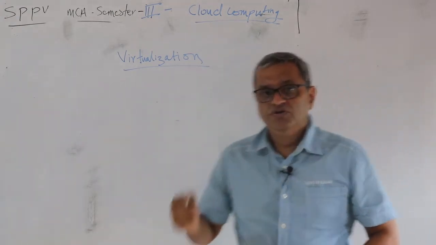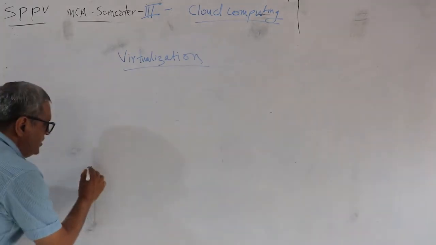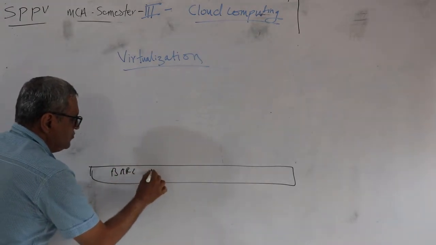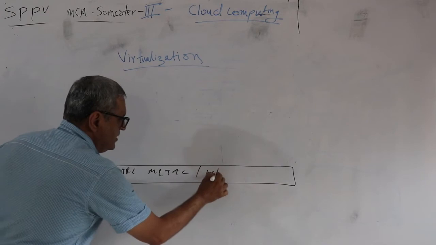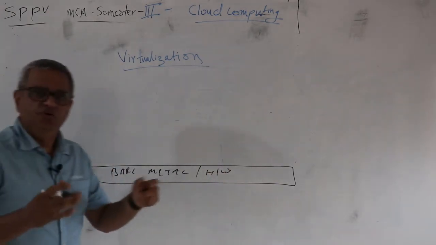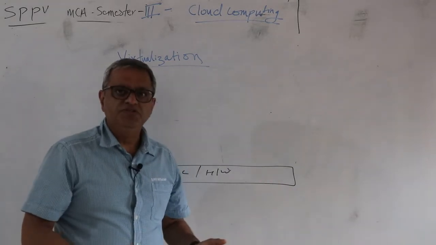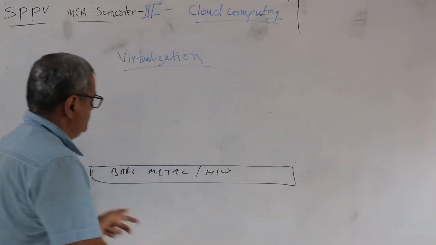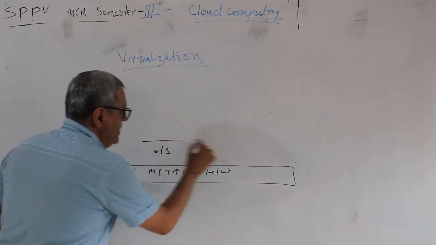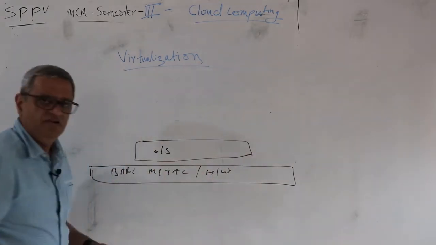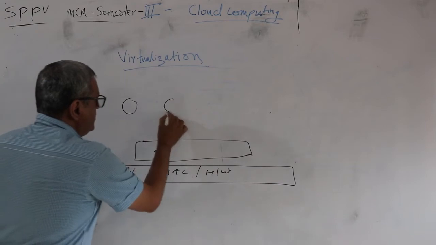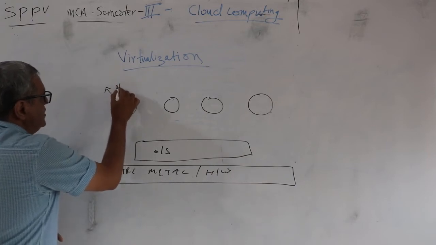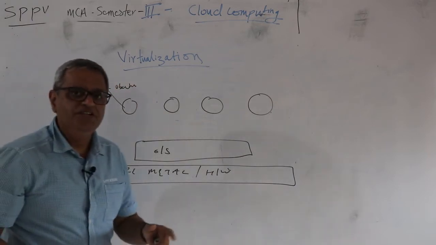If I have to draw a figure here, at the bottom obviously I have my bare metal. Bare metal to me is nothing but my hardware. It could be my processors and my storage, secondary and primary. This is my bare metal. I would have the base level operating system over here, and then I can create virtual environments, and on these environments I can install the operating system I want.